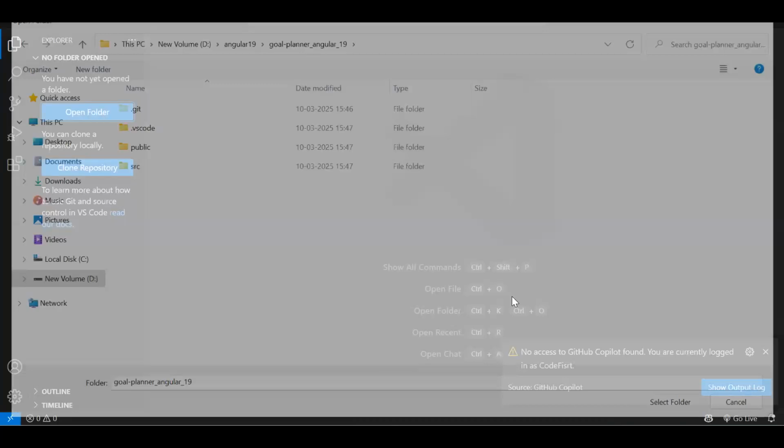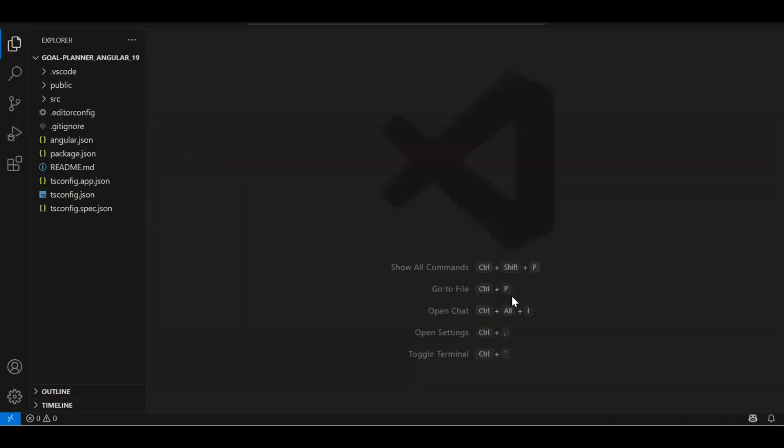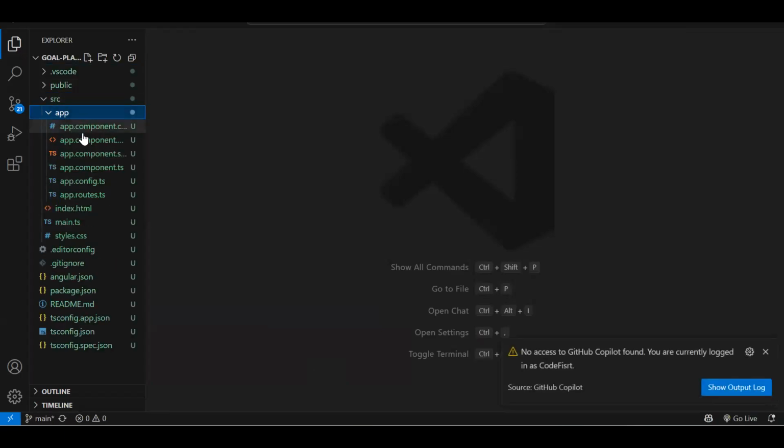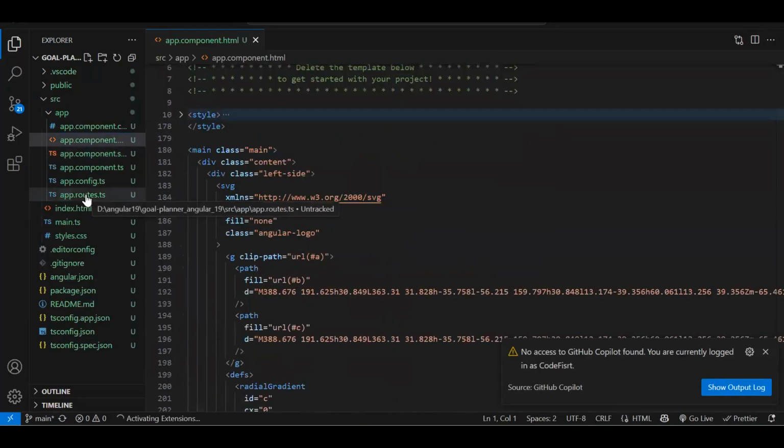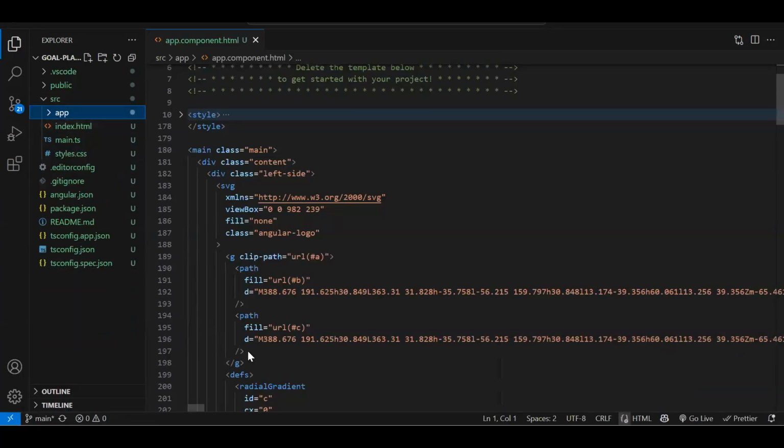So this is my folder. Let's open it. Fine. So I have created it. This is a very basic project. If you see in app, we got the app component and the basic things. So after this, I have created a basic project. In my system, as you know, I create multiple project videos, so I cannot keep multiple copies of node_modules. So I have created a reusable node modules folder, and I use a shortcut in all the projects. So let me just quickly do that.